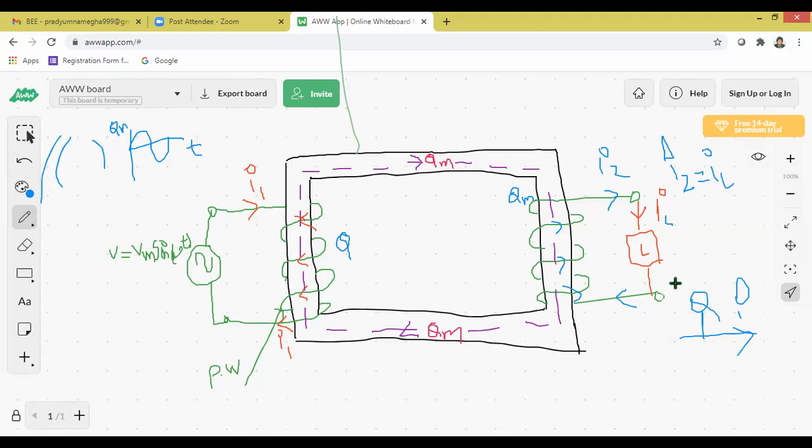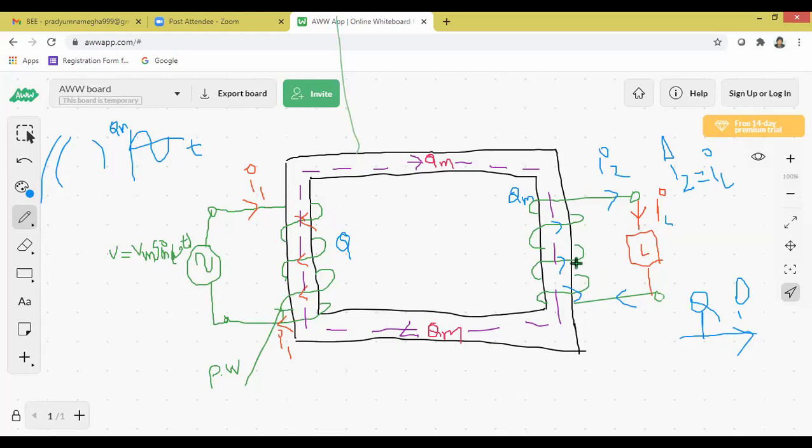Transformer contains a rectangular iron frame. Transformer is used to transfer electricity over long distances. On the rectangular iron frame, at one end, the primary winding is placed, and at the other end, the secondary winding is placed. The winding which is connected to the AC supply is called the primary winding, and the winding which is connected to the load is called the secondary winding.